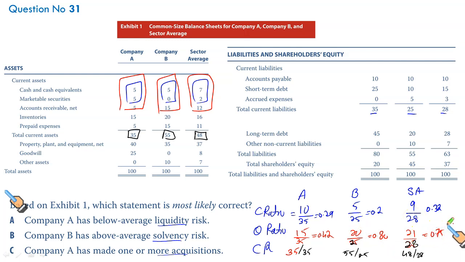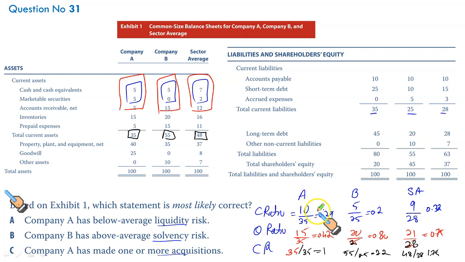The last one, current ratio: 35 by 35 is 1, given in black. 55 by 25, let me calculate, it's 2.2. And 48 by 28, it's 1.75. Now let us draw the conclusions. Everything we need is here. Company A has below average liquidity risk.